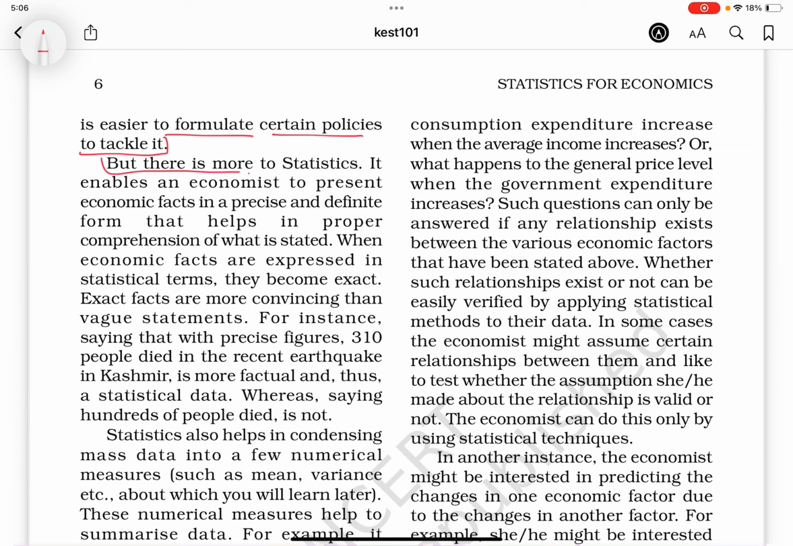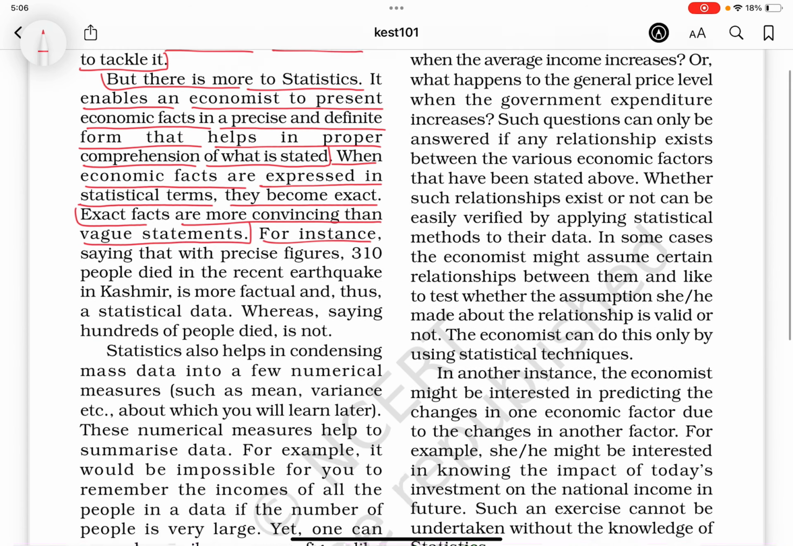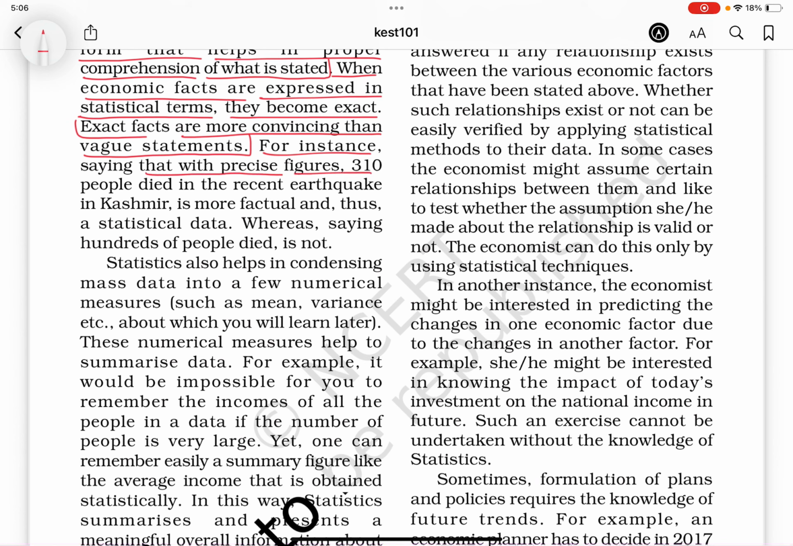But there is more to statistics. It enables an economist to present economic facts in a precise and definite form that helps in proper comprehension of what is stated. When economic facts are expressed in statistical terms, they become exact. Exact facts are more convincing than vague statements. For instance, saying that the precise figure, 310 people died in the recent earthquakes in Kashmir, is more factual and thus statistical data, whereas saying hundreds of people died is not.